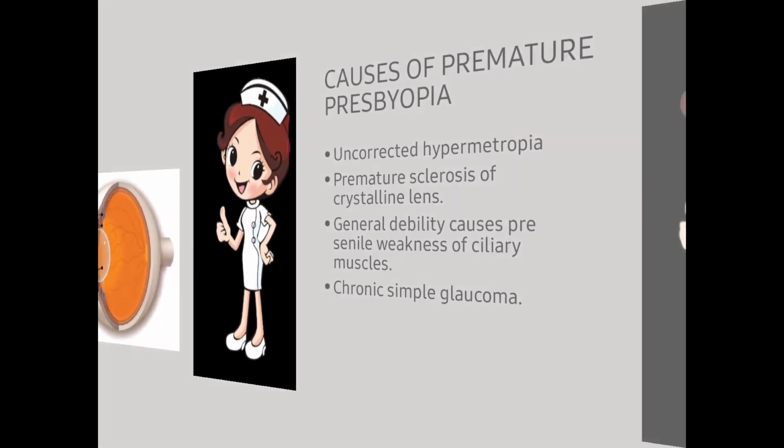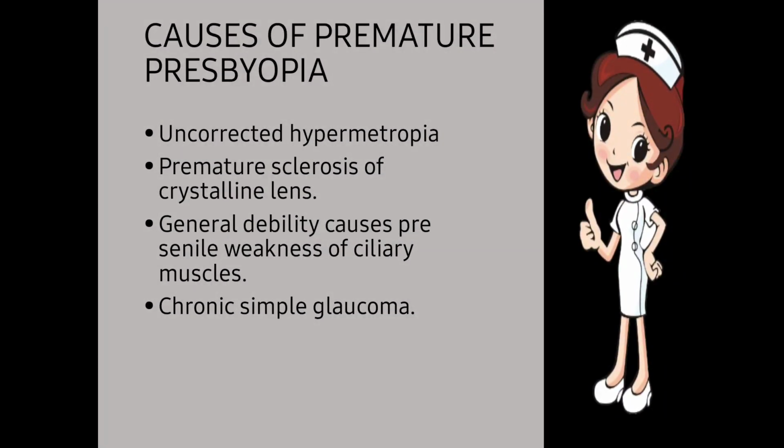Next one, causes of premature presbyopia. Presbyopia always begins at the age of 40 and keeps on increasing as we grow in age. Premature presbyopia is before the age of 40, where the person requires additional power for looking at near objects or near print. The first one is uncorrected hypermetropia. As the person has a lot of plus power that remains uncorrected, the person will develop premature presbyopia.